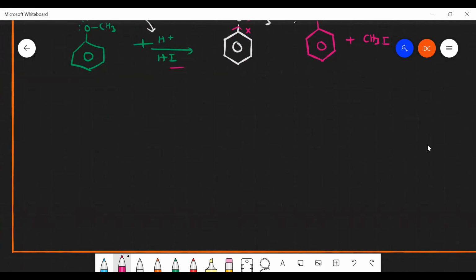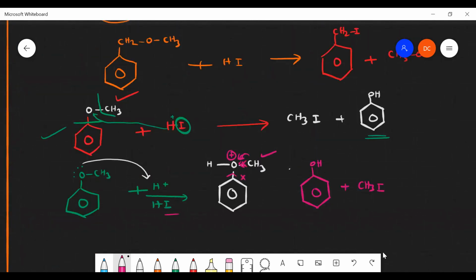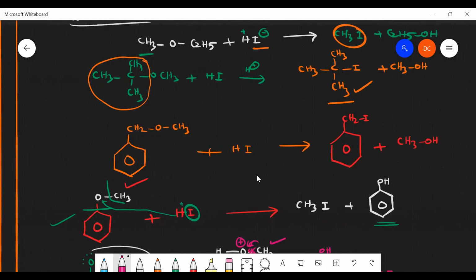Suppose sometimes I am having 1 degree groups on both sides of the ether oxygen. Then iodine gets attached to the least hindered carbon. If it is a 3 degree, here I have a 3 degree carbon and this carbon is 1 degree, both attached to the oxygen of the ether. One side we have 1 degree, one side we have 3 degree. It's a trick. If it is a higher degree, it forms the iodide. The iodine will be attached to the higher degree carbon. So here also you can look at what kind of things happen.